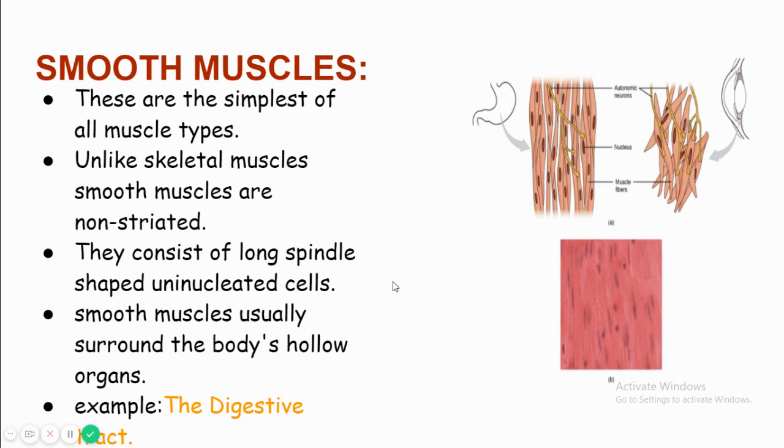It goes from the mouth to the pharynx, from the pharynx to the esophagus, from the esophagus to the stomach, to the small intestine, large intestine, up to the anus. This is not under my control. I cannot tell the food to stop, don't move from the esophagus to the stomach. This is not going to happen.